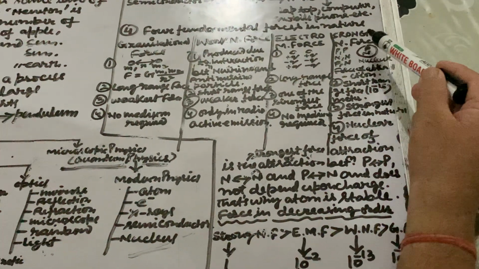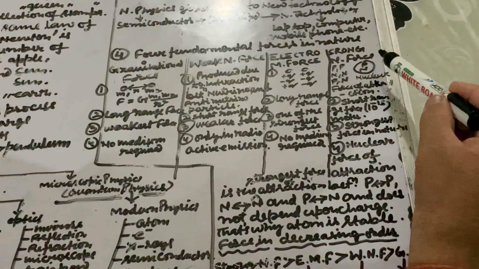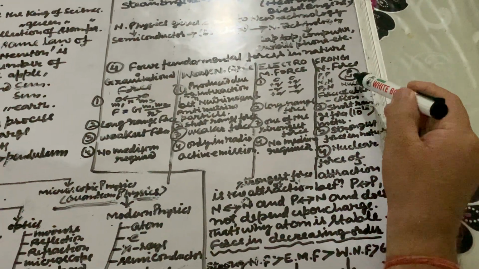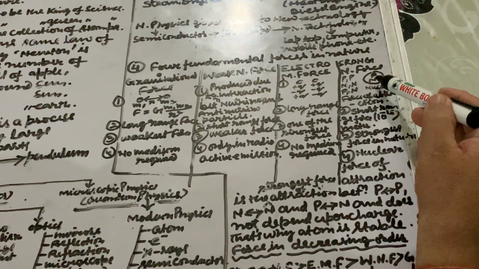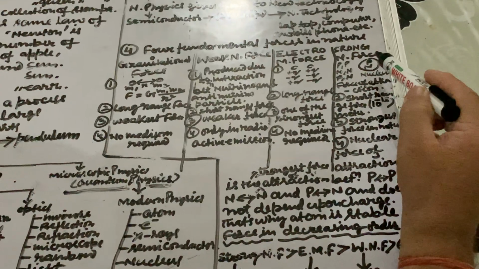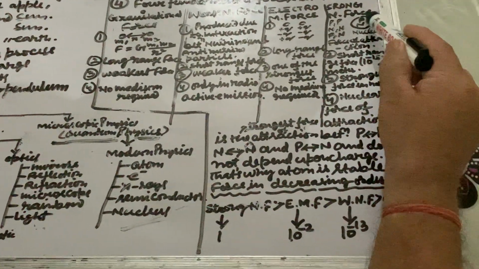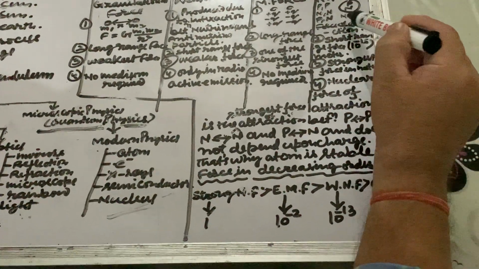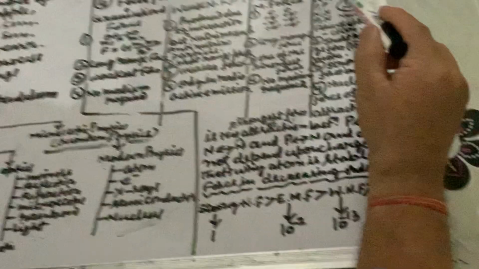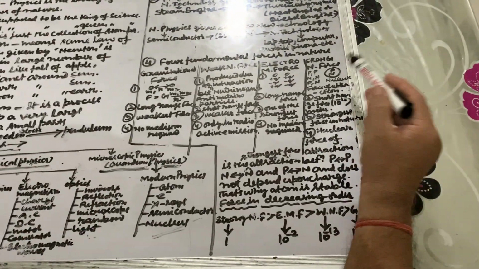And the fourth one is strong nuclear force. As we know, what are the constituents present in the nucleus? That is proton and neutron. Proton and neutron are present in the nucleus, and electrons are revolving around the nucleus in orbits.